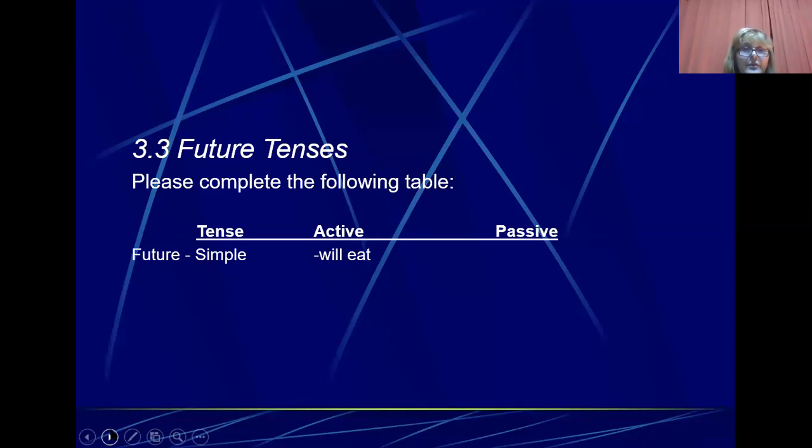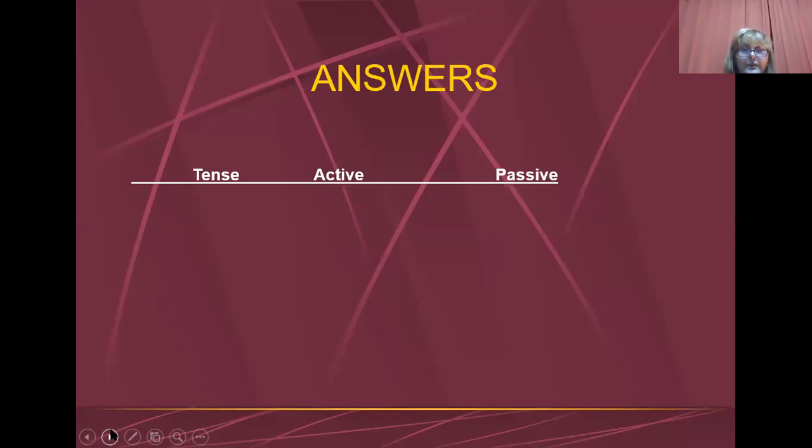Future tenses. Please complete the following table. Tense, future simple, in the active is will eat, and in the passive, answers. Will eat becomes will be eaten.